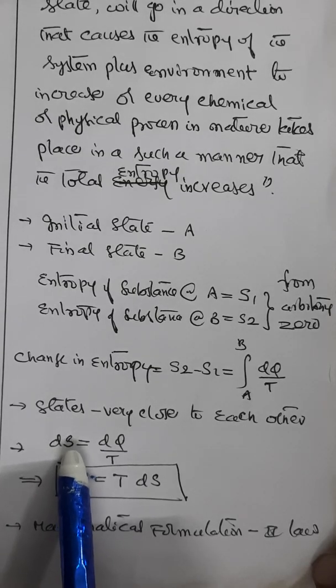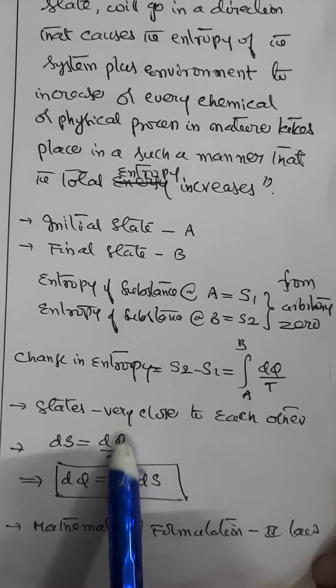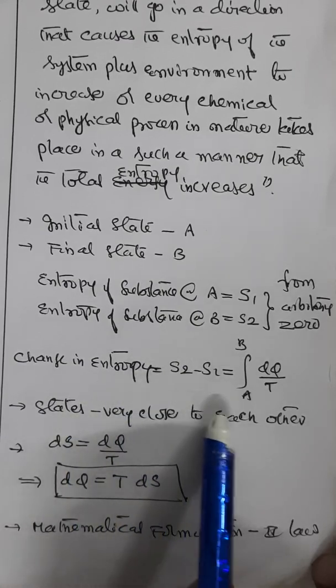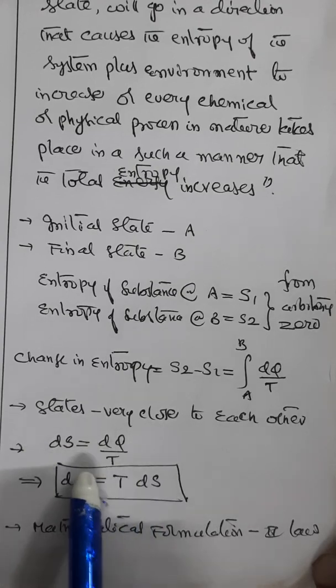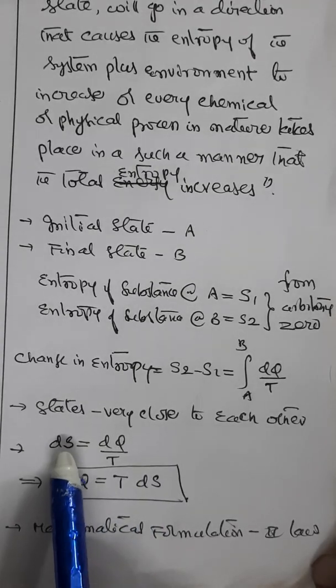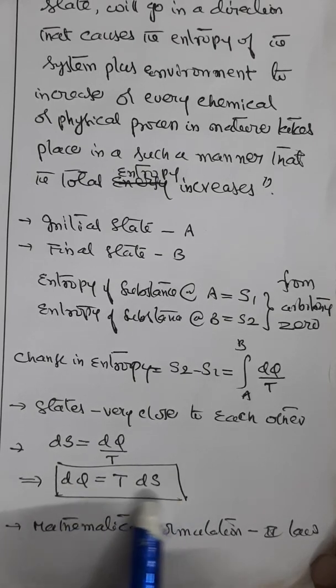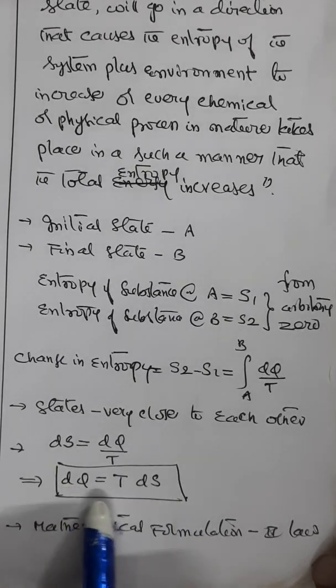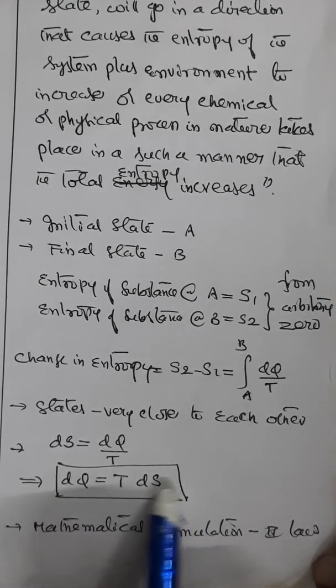So this can be written as dS equals dq by T in case the states are very close to each other. Therefore, by cross multiplying you will get dq equals T into dS. This is the mathematical formulation of the second law of thermodynamics.